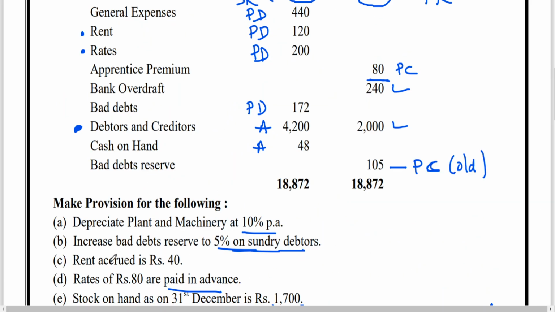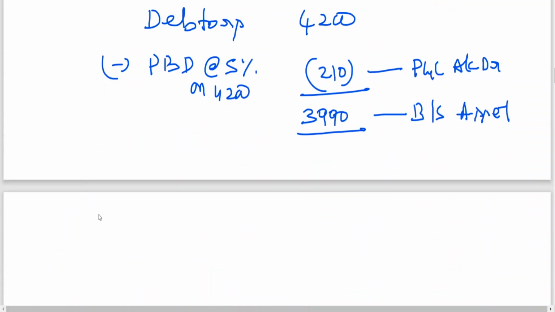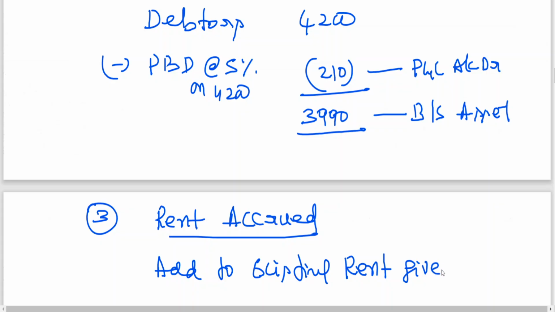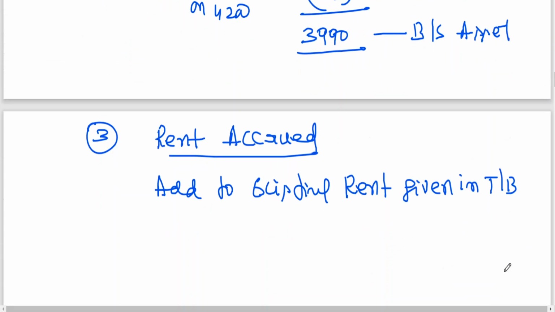Next, third one. Rent accrued, 40. Rent accrued is nothing but outstanding. So add to existing rent given in the trial balance. Show it on the debit side of profit and loss account.